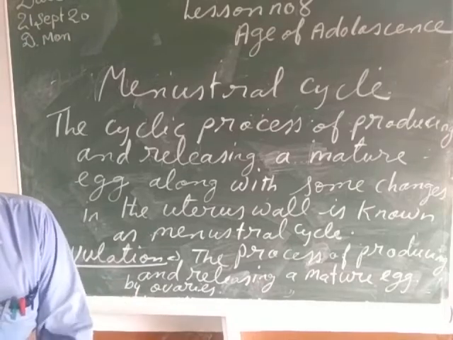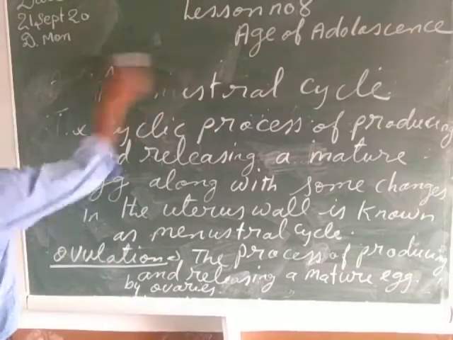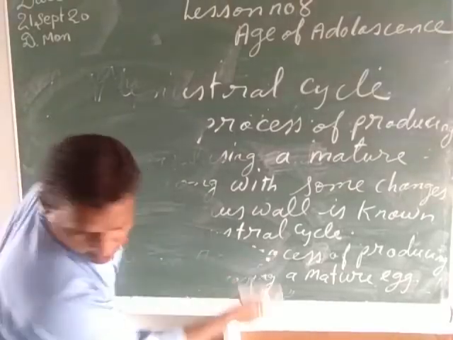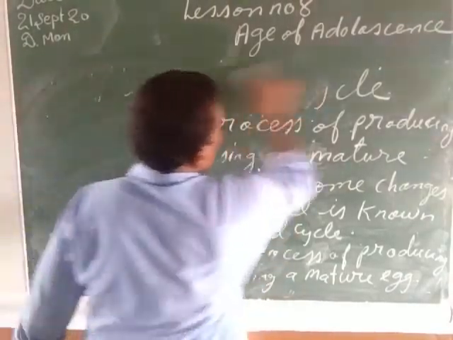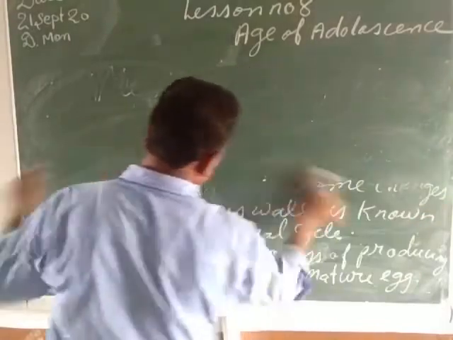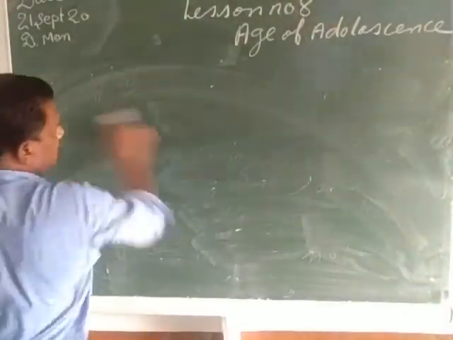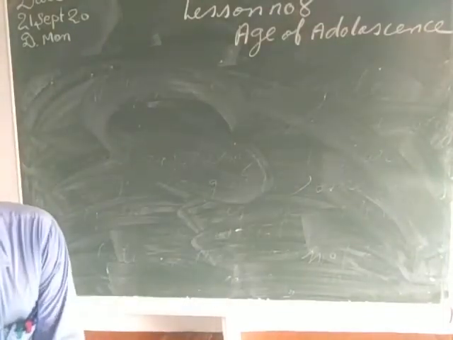Now after this, my child, we will come to the next topic about nutritional care in the age of adolescence.